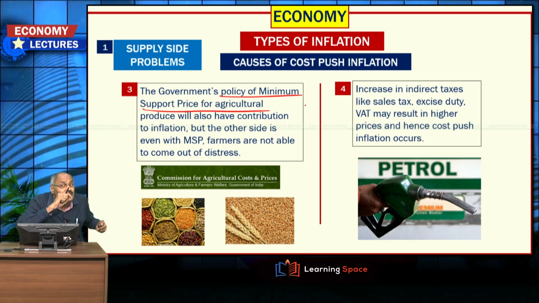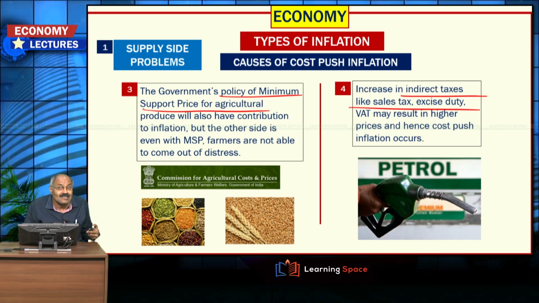Even with minimum support price, farmers are not able to come out of distress. So, when you look at inflation with regard to the policy of minimum support price, please don't ignore the second side.